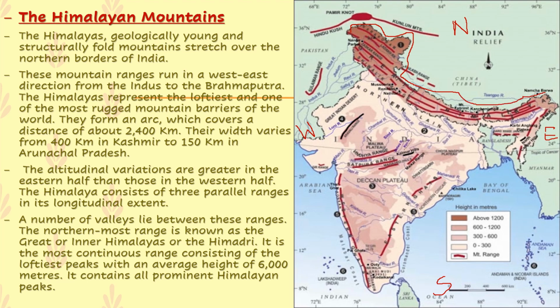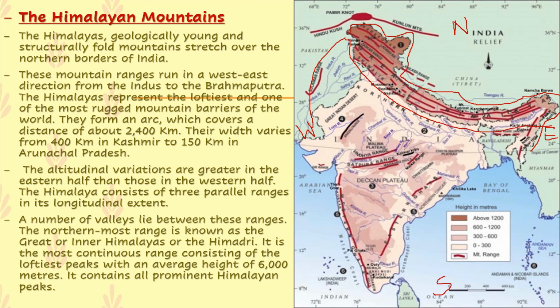You can see the ranges running very well. These mountain ranges run in a west-east direction. This part comes under the west, and then it goes over here to the east.